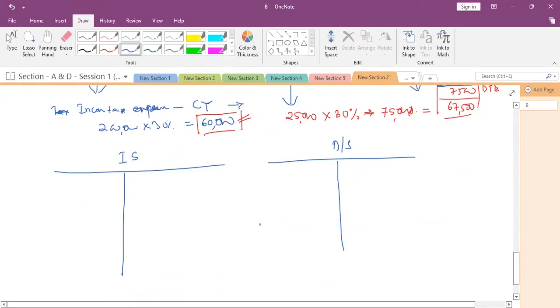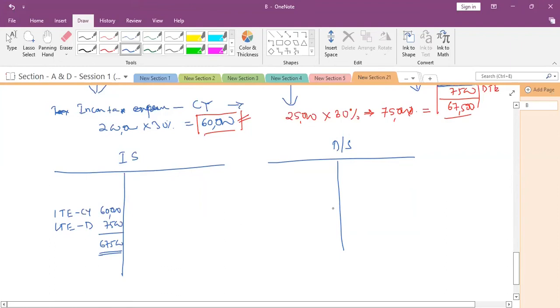Tell me, income tax expense for the current year, how much? 60,000. And income tax expense deferred, how much? 7,500. The total 67,500 will be shown in the income statement.